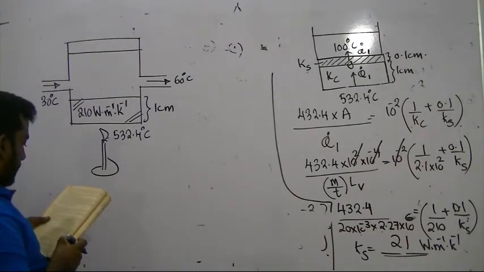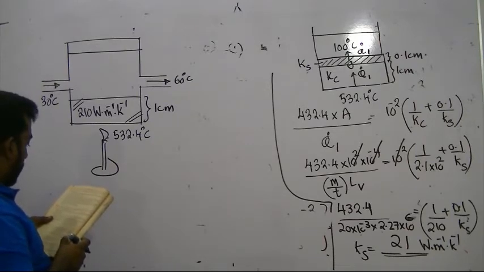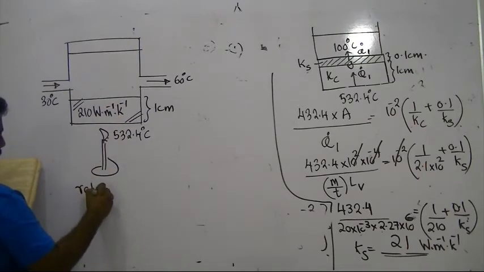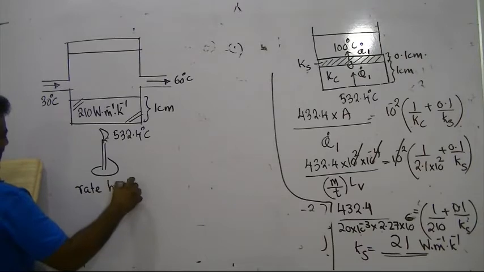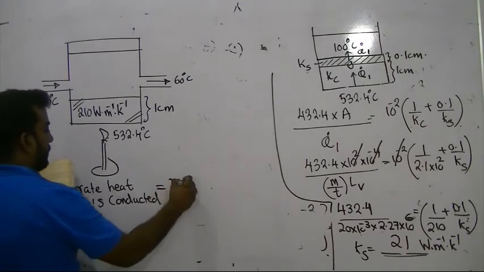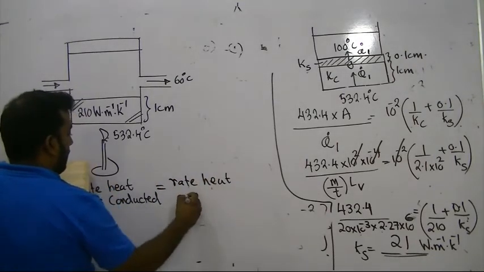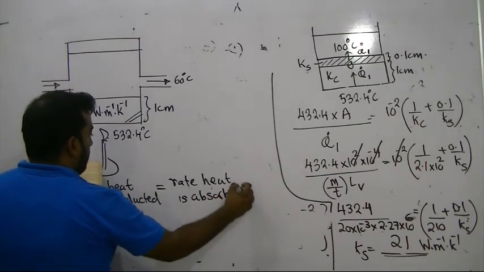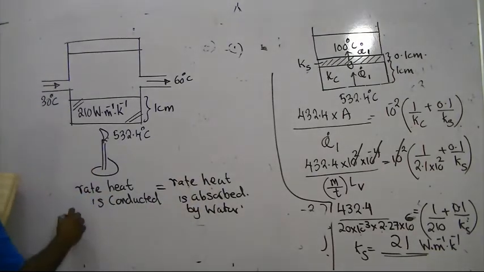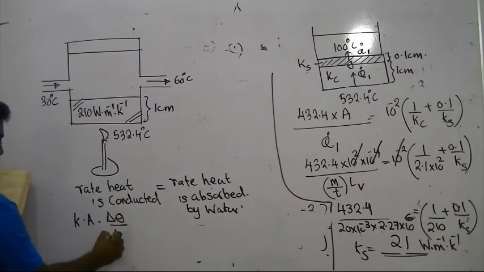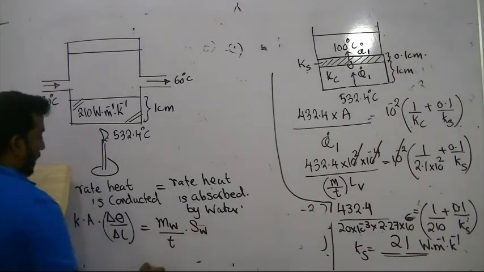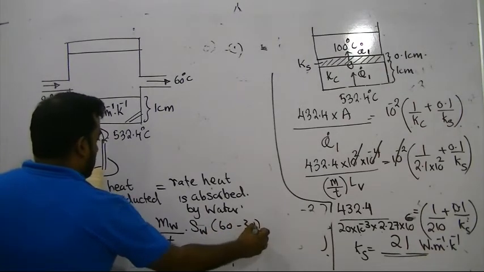They are asking you to calculate the maximum rate at which hot water at 60 is taken out. So the rate at which heat is conducted equals the rate at which heat is absorbed by water. So K times A delta theta over delta L equals mass of water over T, times specific heat capacity of water, times change in temperature, 60 minus 30.